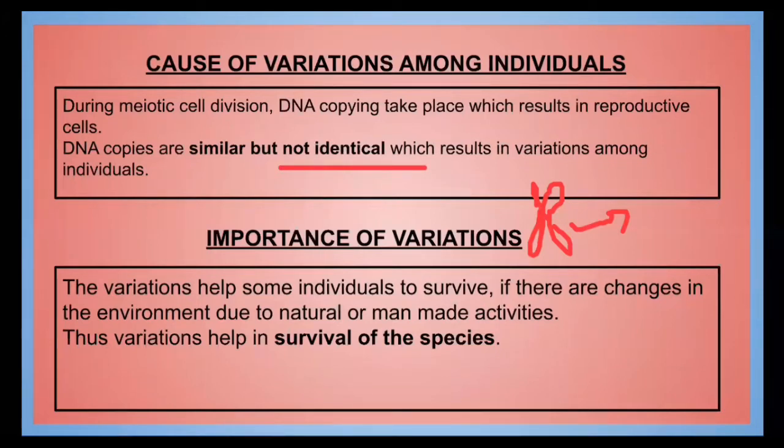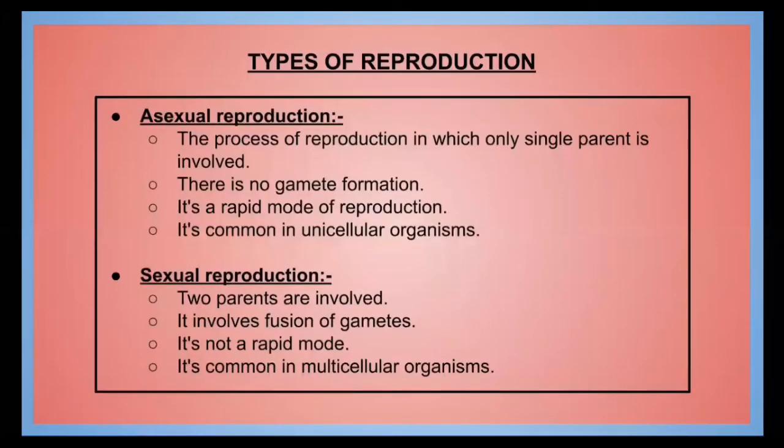What is the importance of the variations? The importance of variations is that they help in the survival of the species, because if there are any changes in the environment, survival of the organism is possible only due to variations. Now, what are the different types of reproduction? The different types of reproduction are asexual reproduction and sexual reproduction.